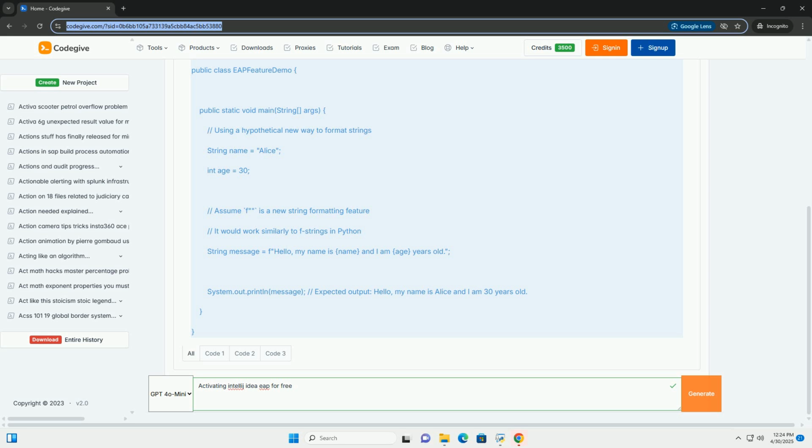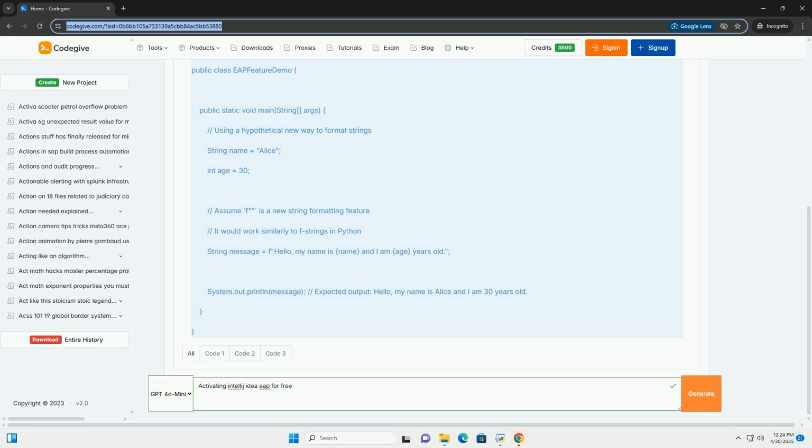This example shows a hypothetical f-string formatting feature that might be introduced in a future Java version. This code will not work in standard Java without the EAP that supports it. The purpose is to illustrate how you can experiment with new language features or APIs available in the EAP version after you've successfully activated it. Remember to check the release notes of the EAP build to see what new features are available and how to use them. Conclusion.